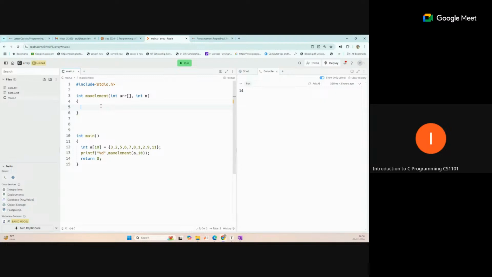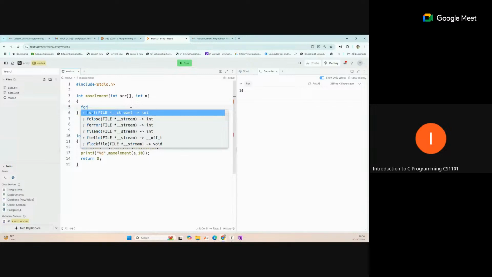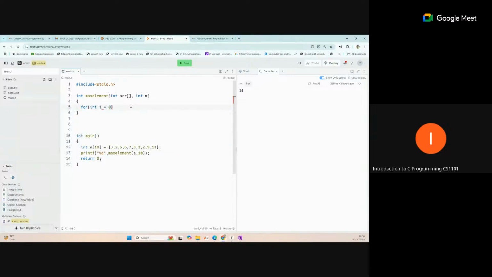Traversing is very important. You can traverse the data if you know how many elements are in the array and the name of the array. You can just run a loop, like int i equal to 0, because indexing always starts from 0 in an array.